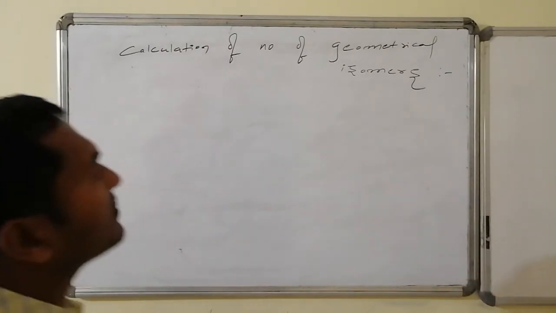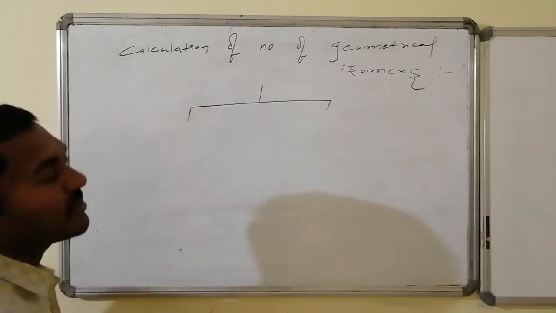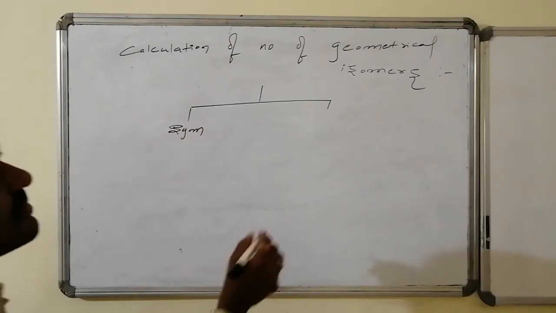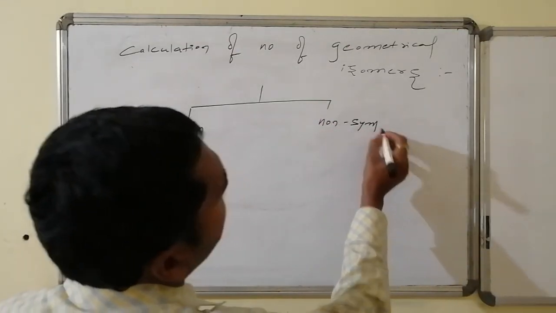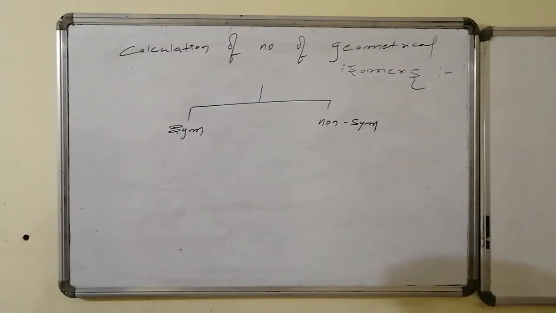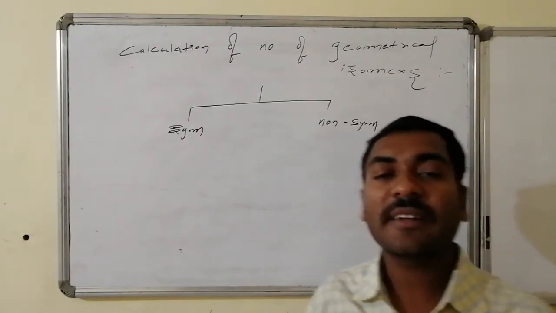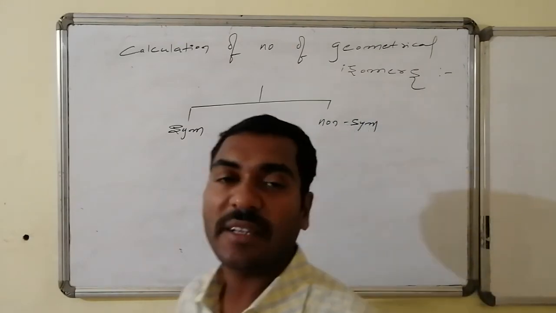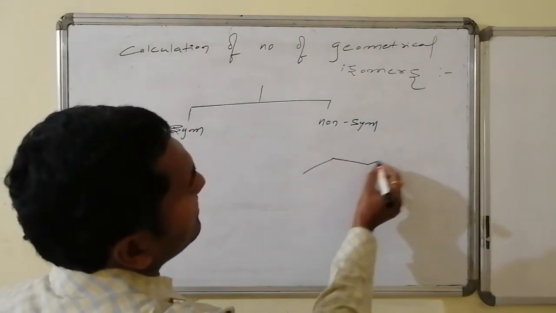So on behalf of symmetry at the ends, this particular calculation is divided into two categories, that is symmetrical ends containing systems, and similarly non-symmetrical ends containing systems. So first we will discuss non-symmetrical ends. In general, with the same number of stereogenic double bonds, non-symmetrical ends generally maintain a higher number of geometrical isomers compared to the symmetrical ends. Now suppose I am having a non-symmetrical end, this is the system.